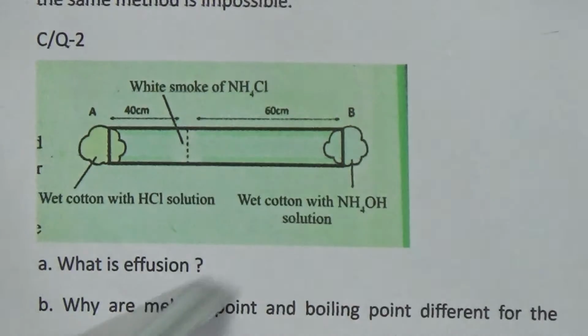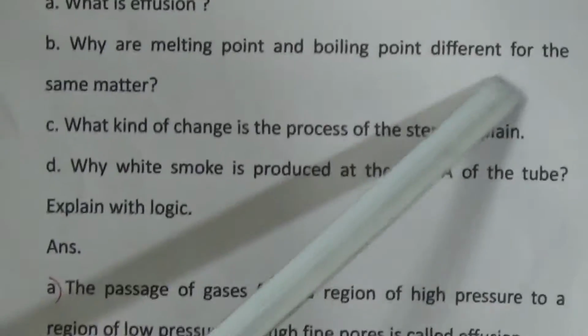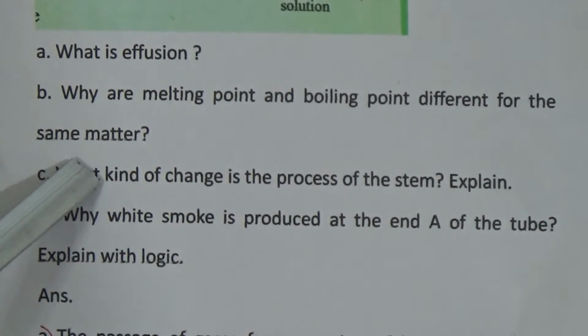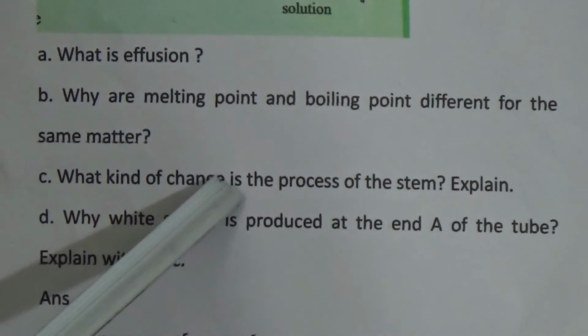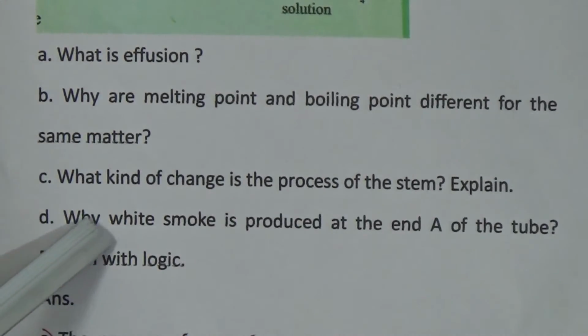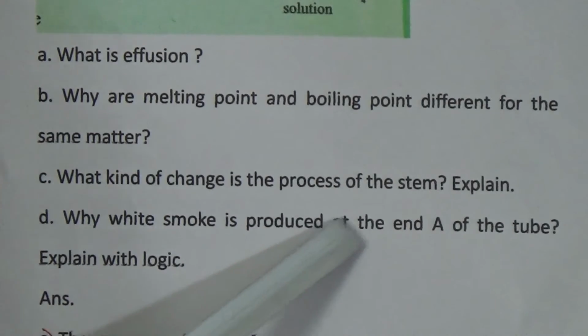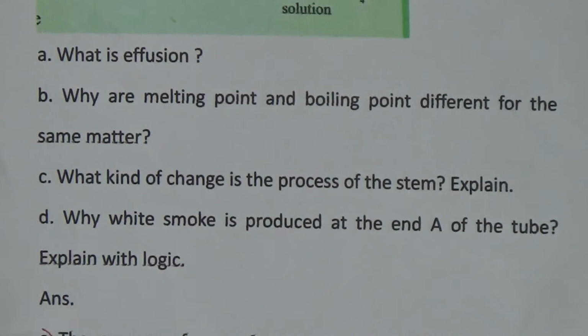First question is: what is effusion. Second one is: why do melting point and boiling point differ for the same matter, and what kind of change is the process of the stem explained. Now come to the last one. Why is white smoke produced at the end of A of the tube. Explain with logic. Now come to the answer.